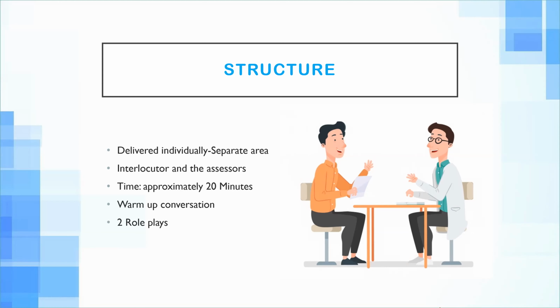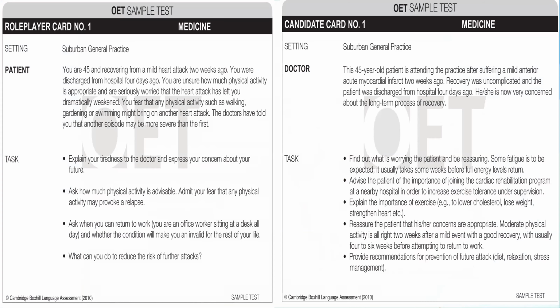I hope that this is clear so far, the structure of the exam. So usually the role play cards are in the format of this. This is the OET sample test number 1 from the official OET site. The candidate card is on the right side. You will get this part of the card, and the left part of the card is called the role play card. This is in the hands of the interlocutor, and they will play the part of the patient. So you will be given the setting, something about the patient, and then the task that you have to complete during those 5 minutes.